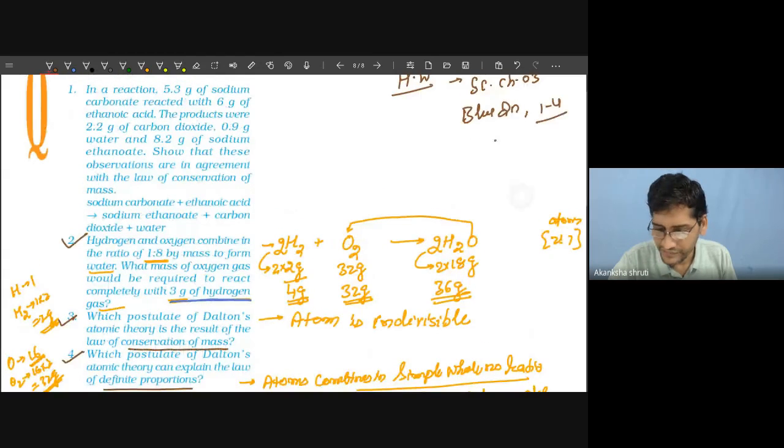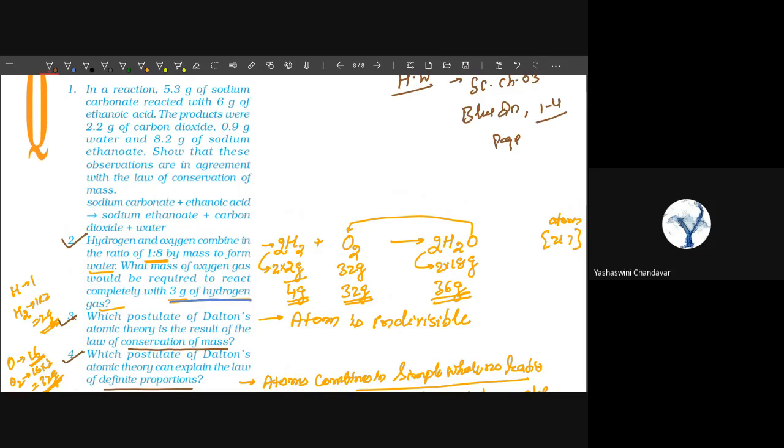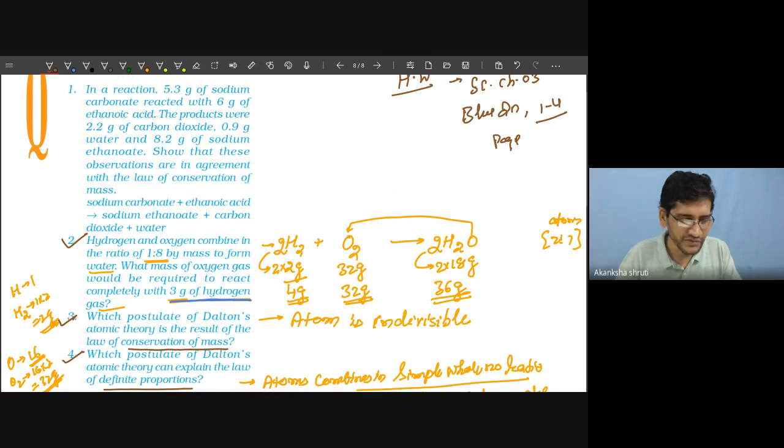Which page number was it? It was on 32 and 33. So page number 32. Okay, student? So please do this.